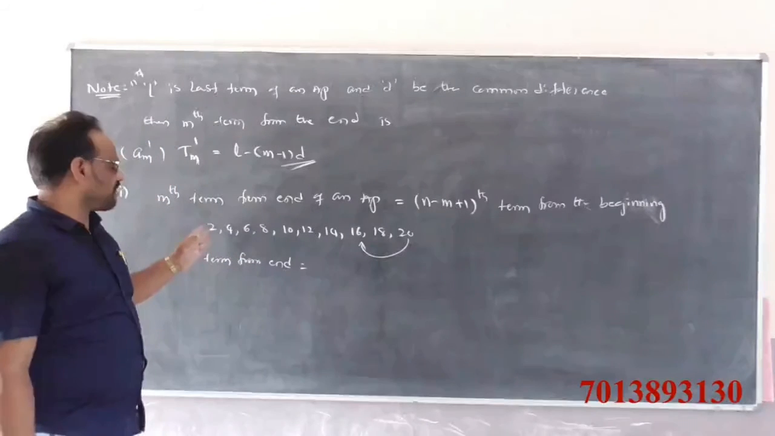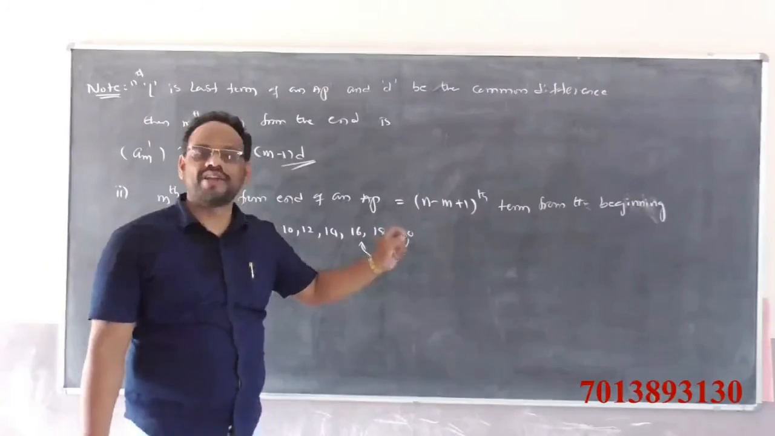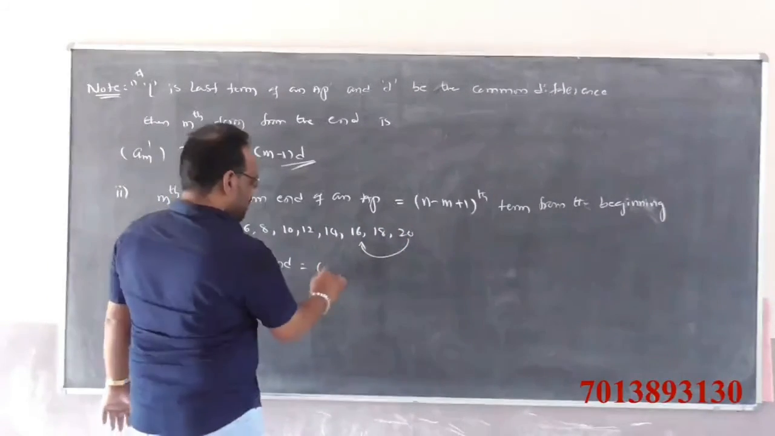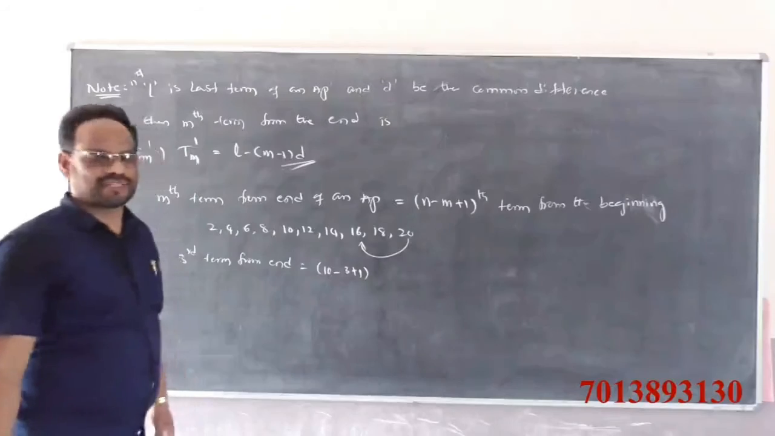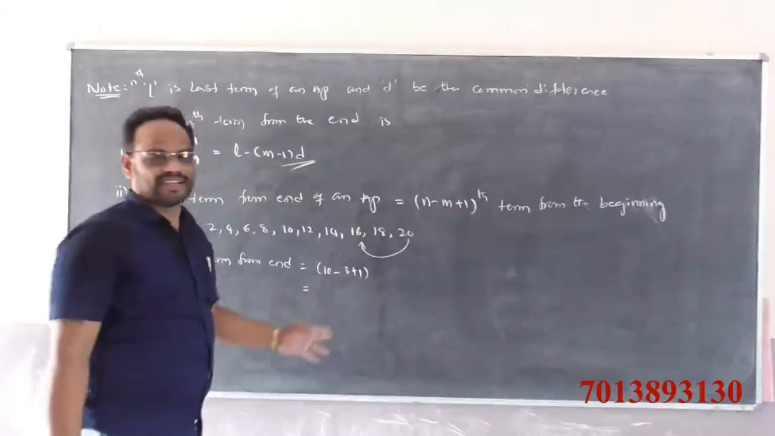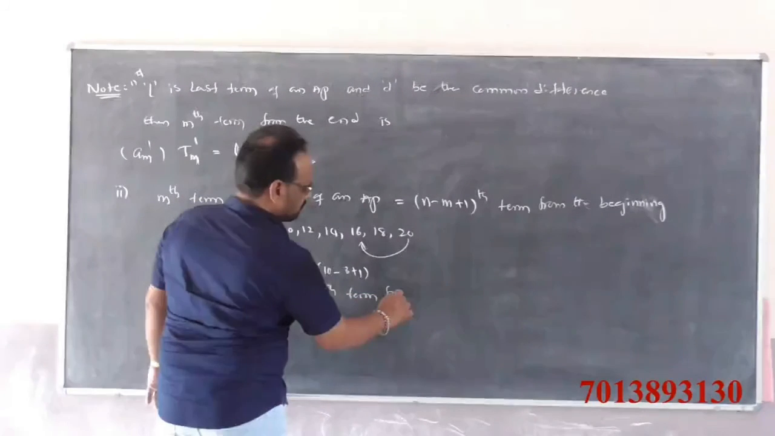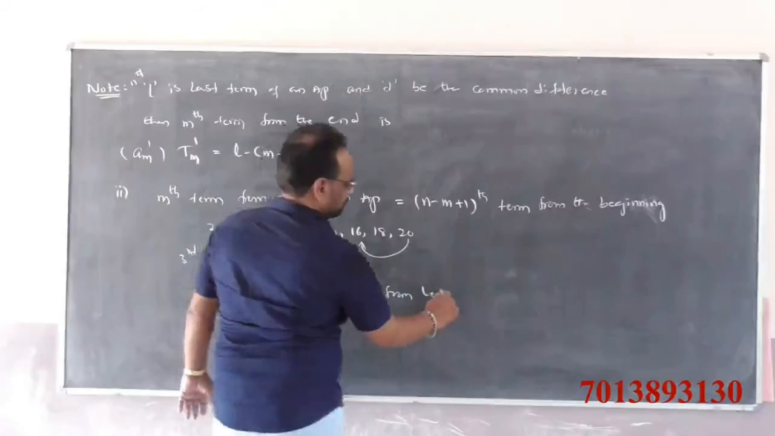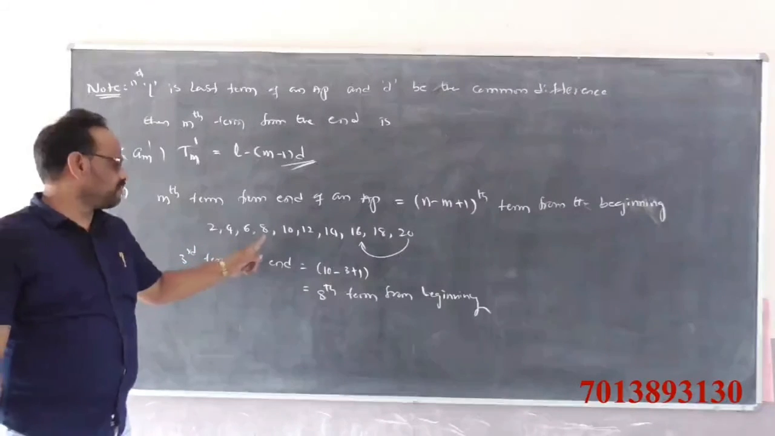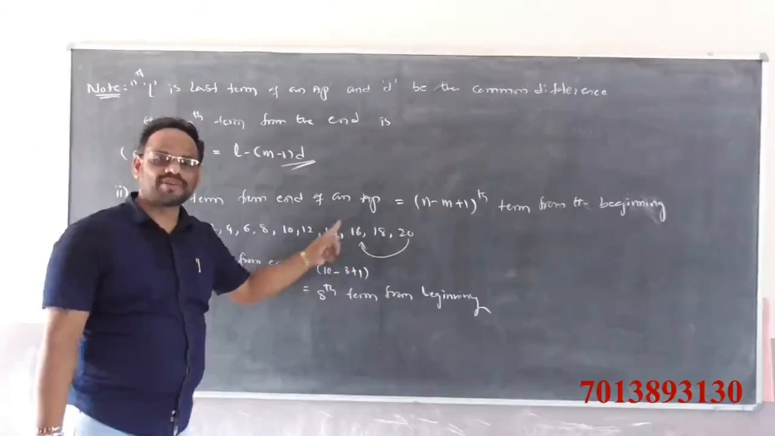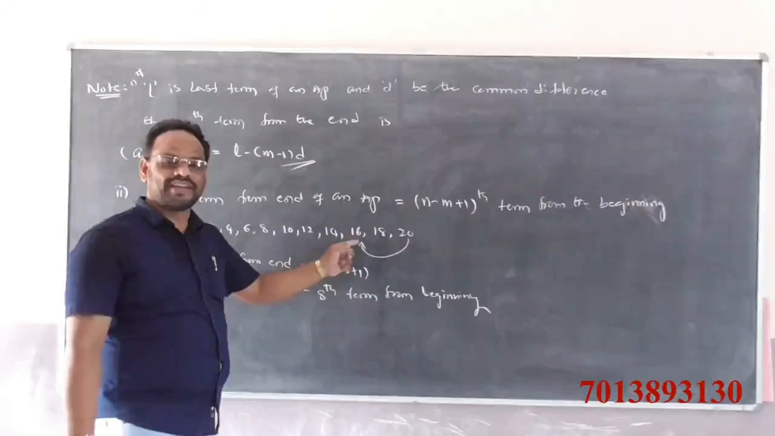How many terms are there? 1, 2, 3, 4, 5, 6, 7, 8, 9, 10. The n value is 10. So 10 minus m, which is 3, plus 1: 10 minus 3 is 7, and 7 plus 1 is 8. So it is the 8th term from the beginning. Observe: 1, 2, 3, 4, 5, 6, 7, 8. The 8th term is also 16. The third term from the end is 16, and the 8th term from the beginning is also 16.